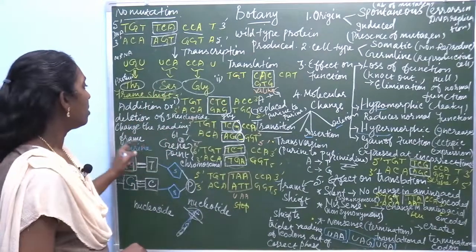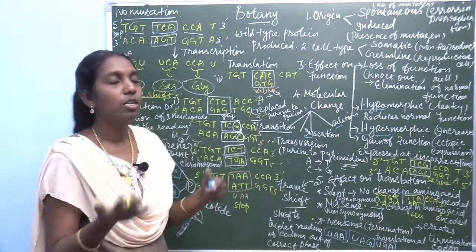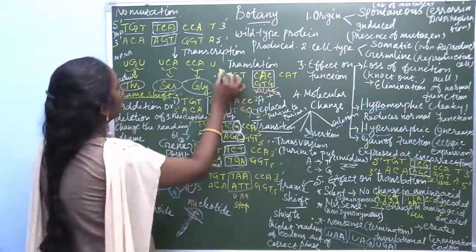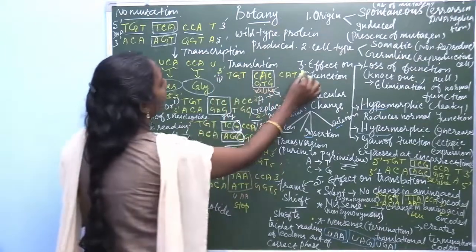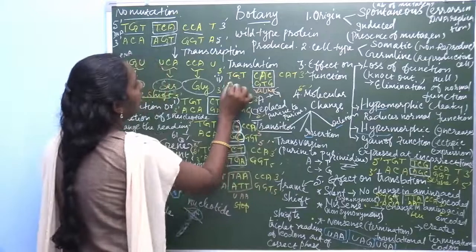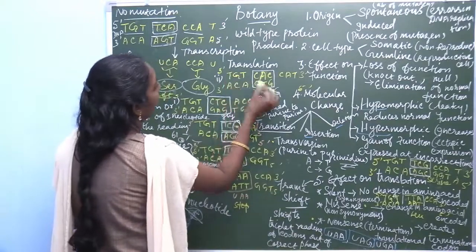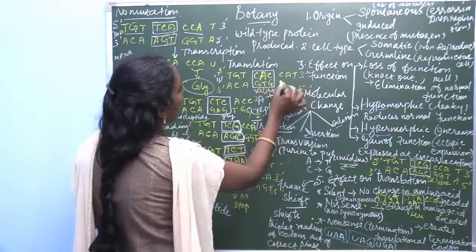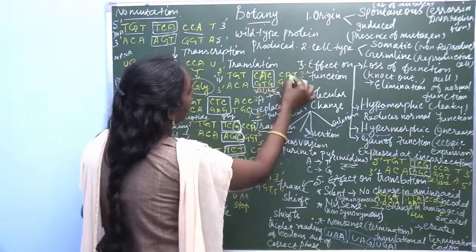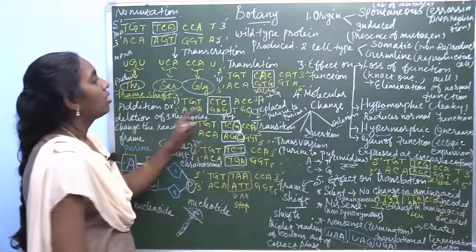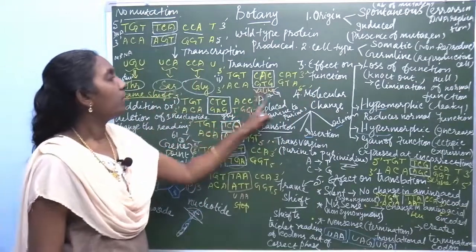Likewise, deletion. So it comes under either addition or deletion. In deletion, here 5 prime, 3 prime, 3 prime, 5 prime: T, adenine, cytosine, adenine, C, G, T, G, C, G, A, T, T, A. Instead of serine, here it forms valine.